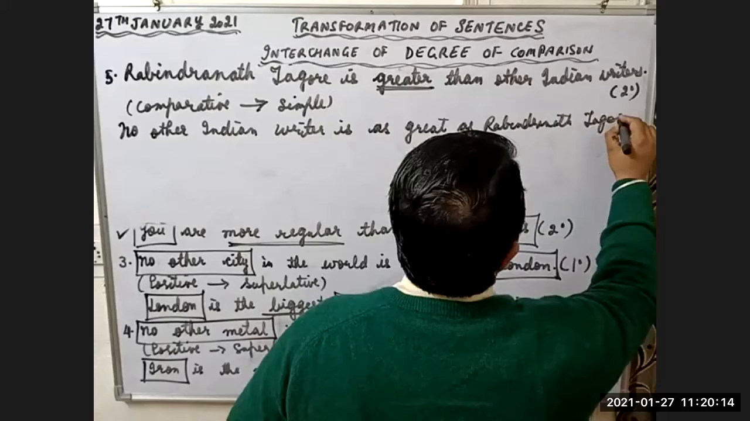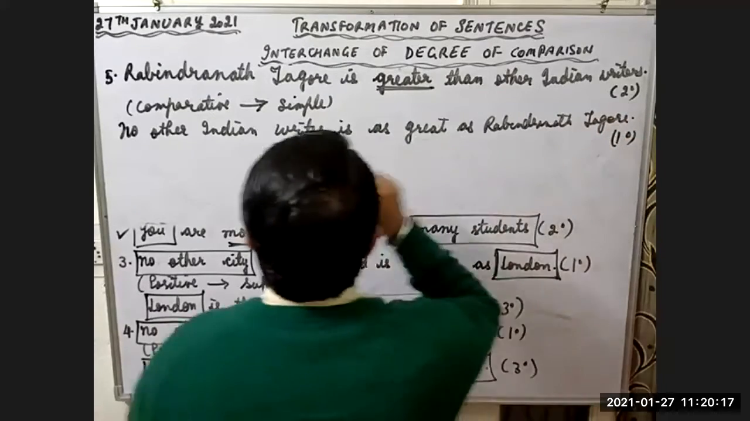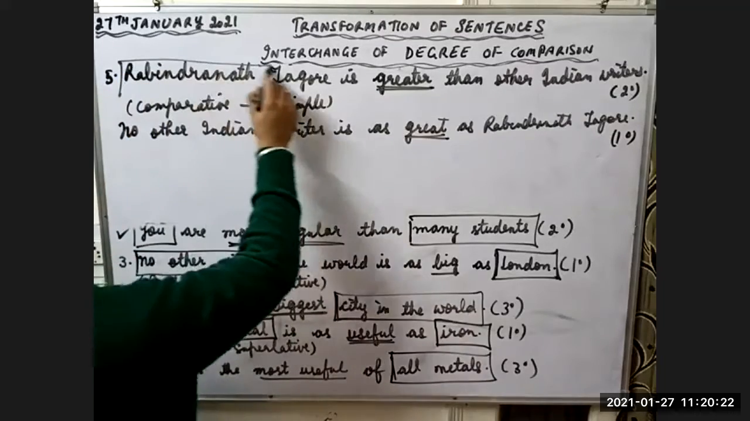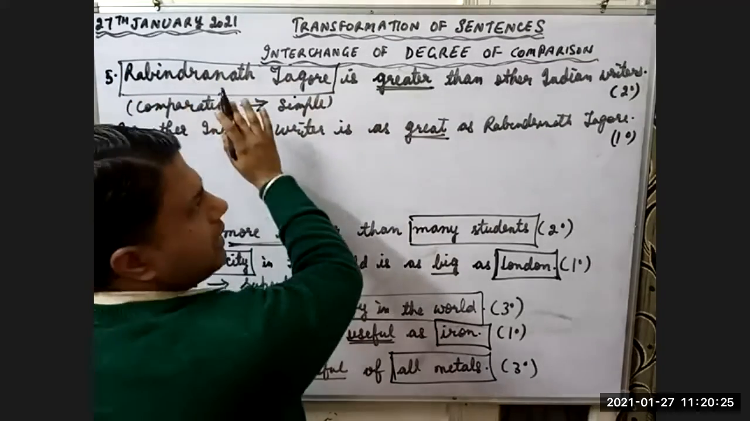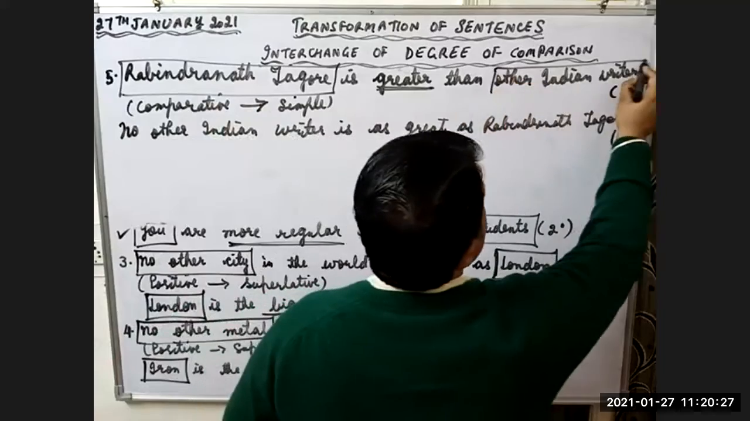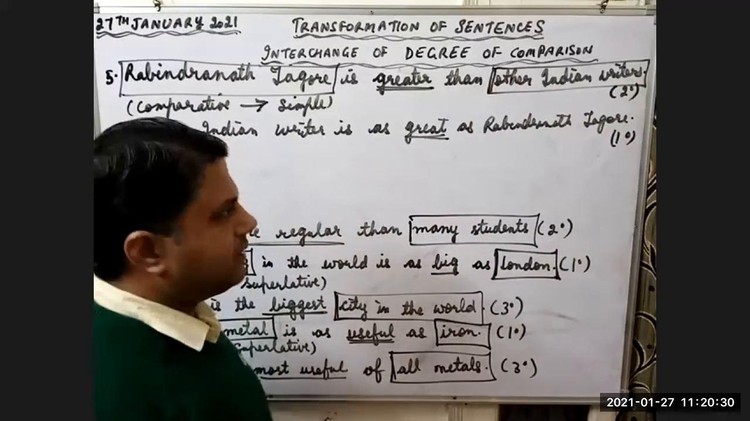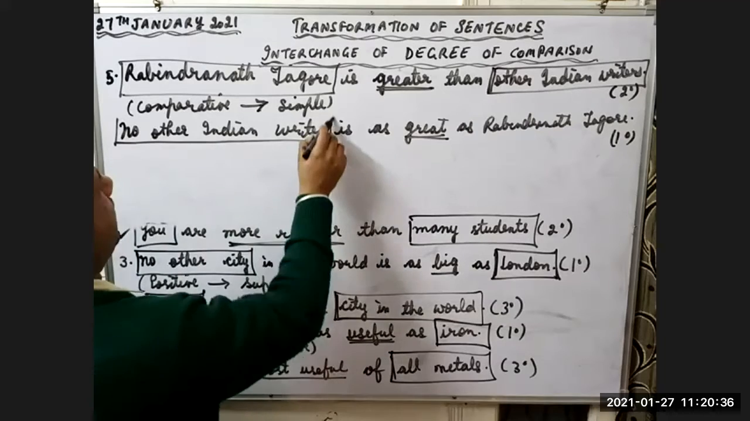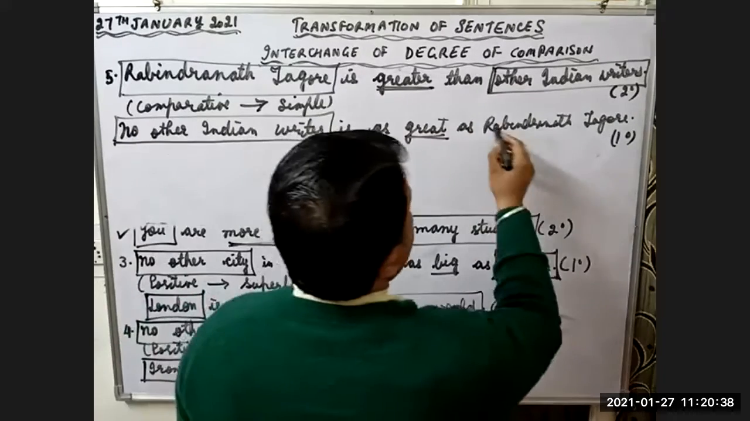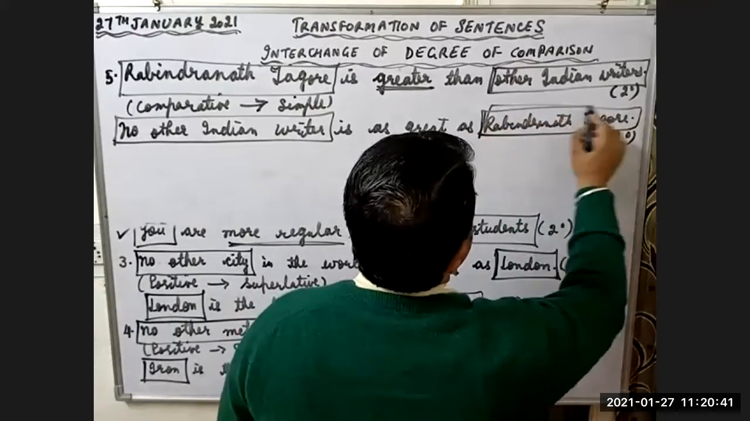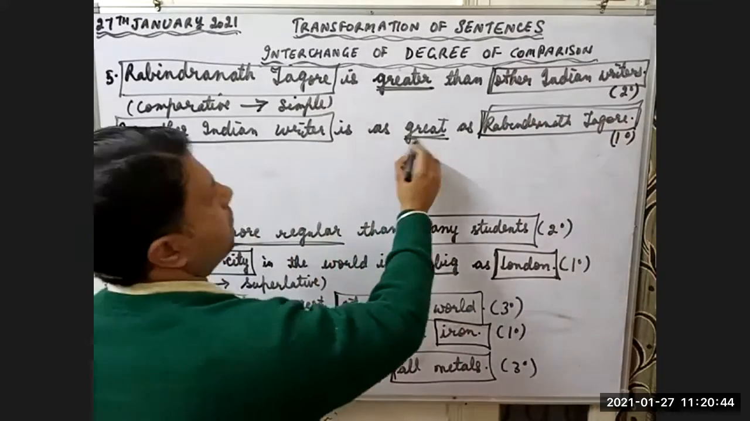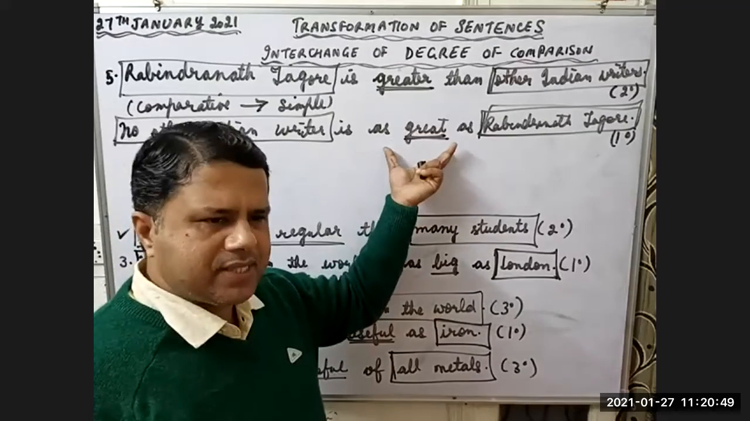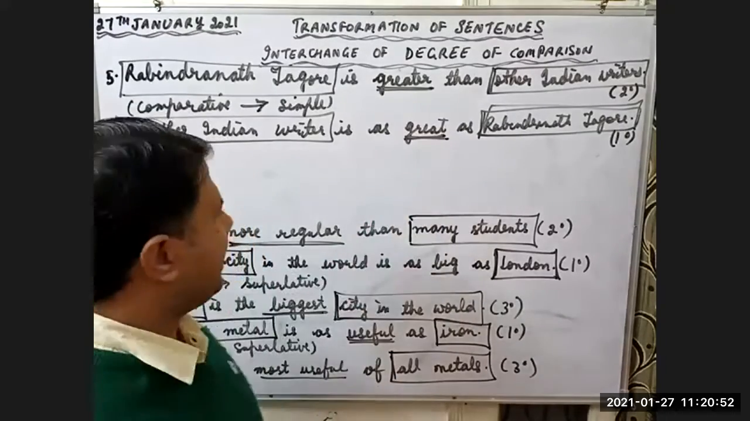Yes, sir. This is first degree. Look at the first example. Rabindranath Tagore is a writer. We are comparing one writer with other Indian writers. Then we are comparing some writers with Rabindranath Tagore, but we are not using comparative or superlative degree. We are using first degree only, right? We are treating it as equal only.